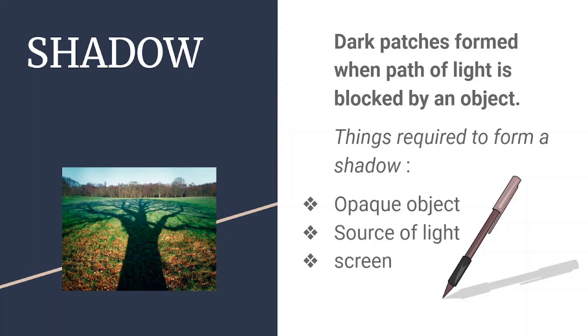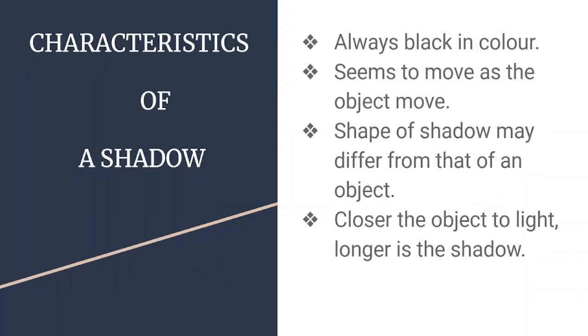What is shadow? Shadow is an area of darkness. Dark patches formed when the path of light is blocked by an object. This is called shadow. Then what is required to make a shadow? Three things are essential. Opaque object चाहिए path को block करने के लिए. Source of light चाहिए. In a totally dark room, you cannot get any shadow. कोई लाइट की पाथ होगी तभी ब्लॉक करेंगे. So opaque object, source of light, and of course screen. That is very much required. If all three things are there, then there is a chance of getting a shadow.